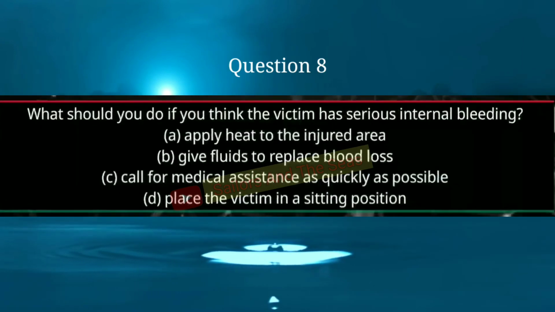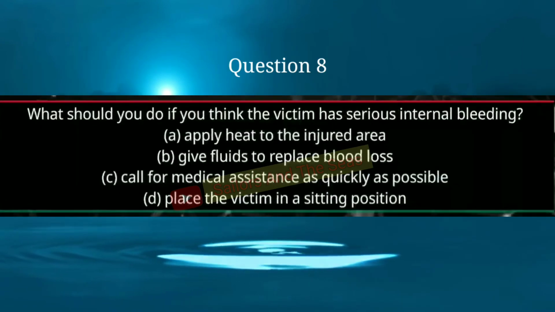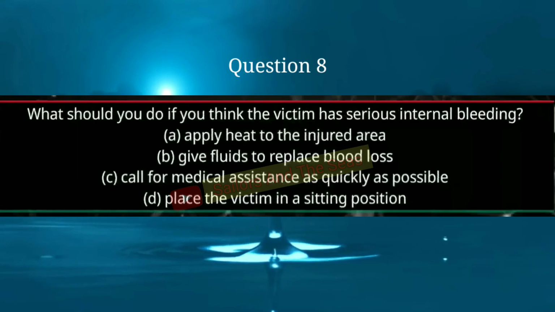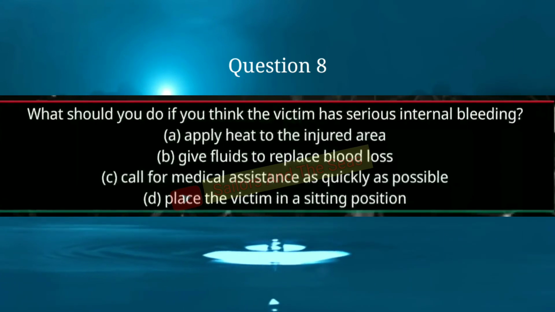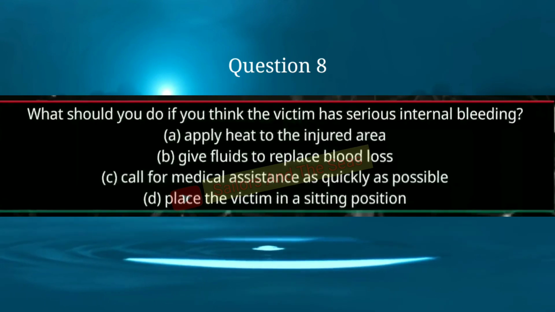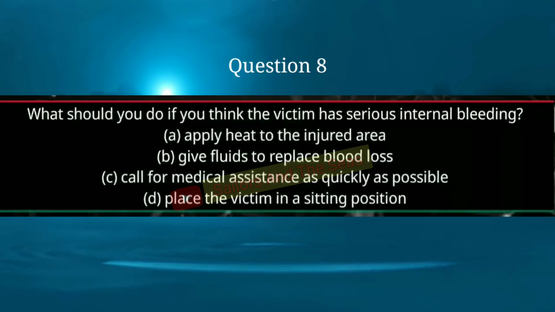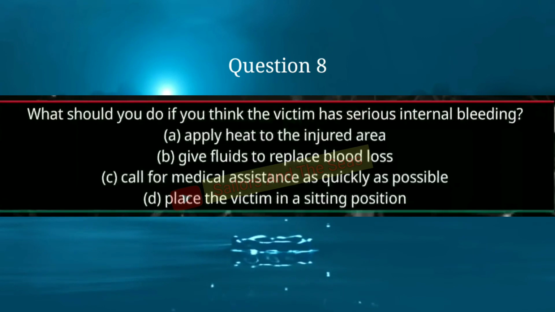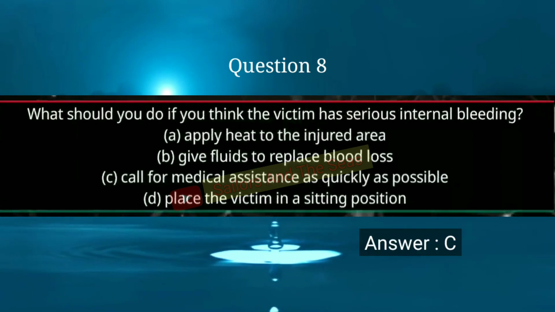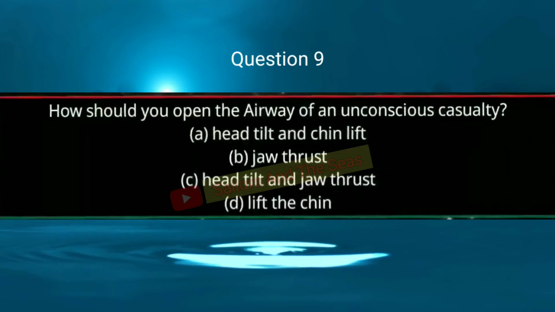Question number 8. What should you do if you think the victim has serious internal bleeding? Option A apply heat to the injured area. Option B give fluids to replace blood loss. Option C call for medical assistance as quickly as possible. And option D place the victim in a sitting position. Answer is C, call for medical assistance as quickly as possible.